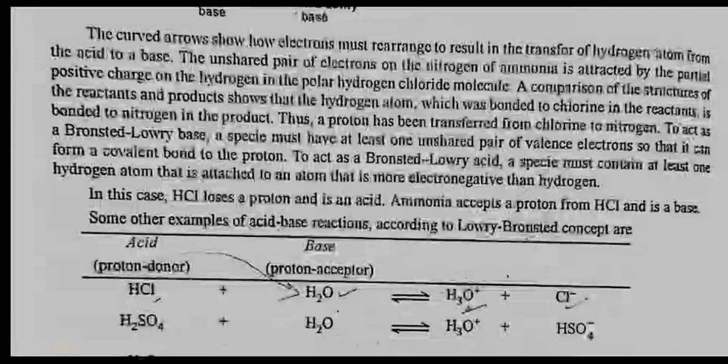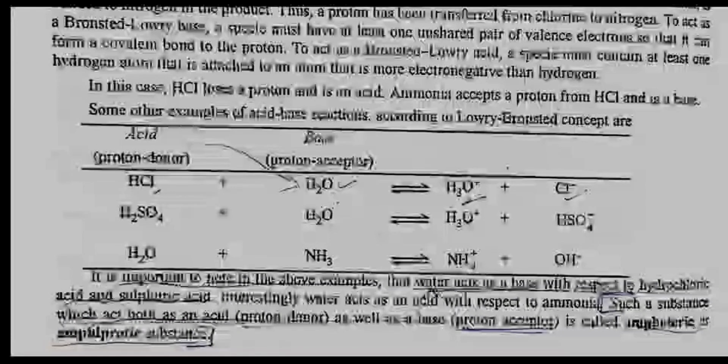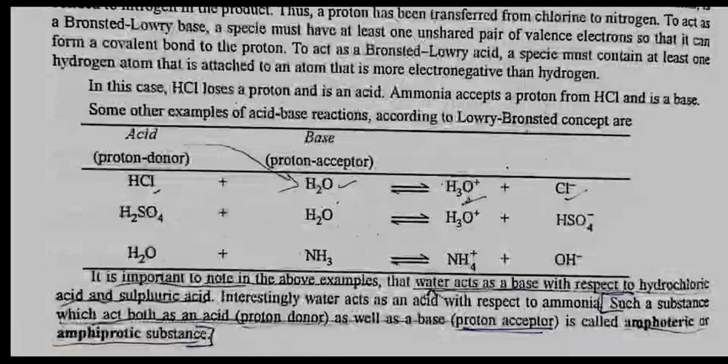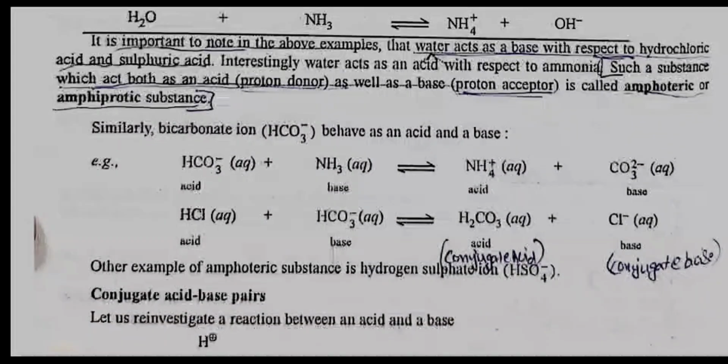Some other examples of acid-base reactions according to Lowry-Bronsted concepts are HCl plus H2O is in equilibrium with H3O+ plus Cl-. H2SO4 plus H2O is in equilibrium with H3O+ ion plus HSO4- ion. It is important to note from the above examples that water acts as a base with respect to hydrochloric acid and sulfuric acid. Interestingly, water acts as an acid with respect to ammonia.